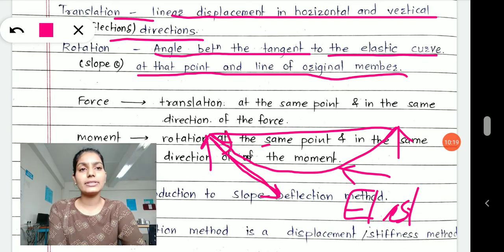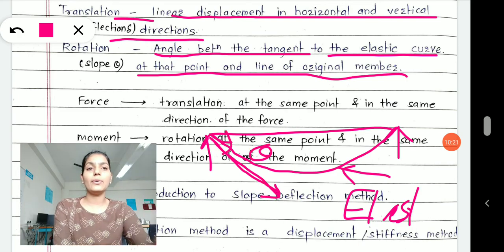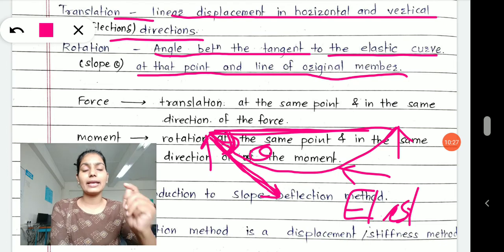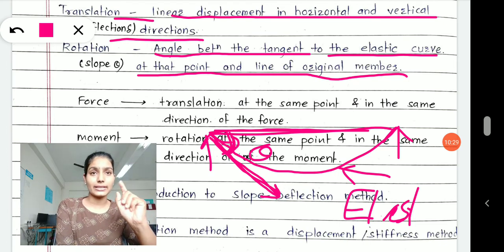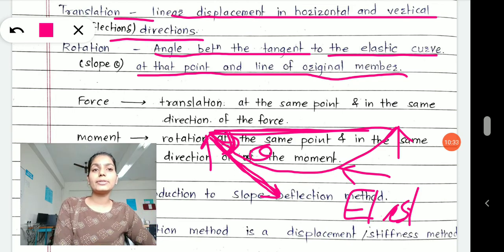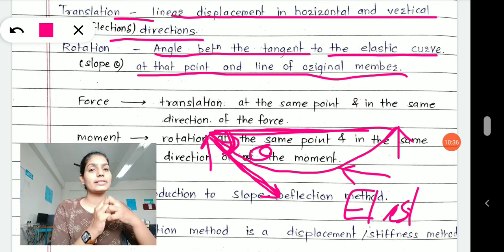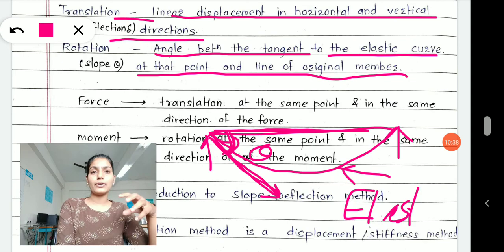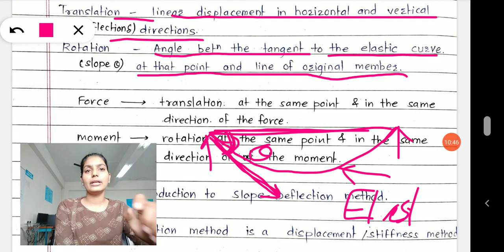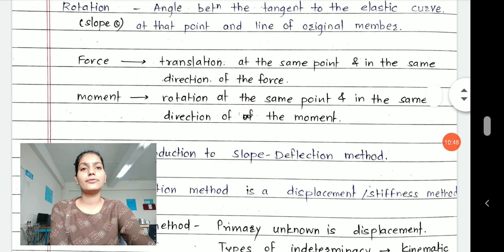Between this tangent and the original member, we can see one angle, that is theta. That theta is developed due to rotation occurring at the support. The rotation at the support is shown by the angle theta, and angle theta is what we call the slope.